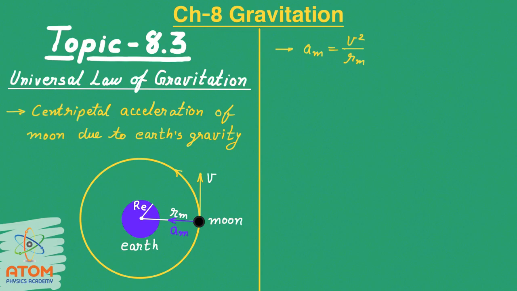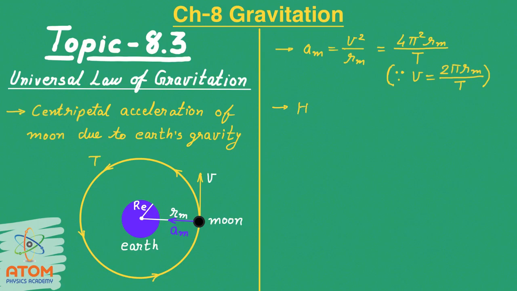Now if the periodic time of the moon when it is revolving around Earth is, let us say, t, then we can write that this speed v will be 2 pi Rm upon t. I am using the definition of speed only. Speed is equal to distance upon time. So v is equal to 2 pi Rm upon t, so that I can place here in the place of v square. So v square will be 4 pi square Rm square. But here in the denominator one Rm is there, so one Rm will be cancelled out. Remaining is 1 upon t.